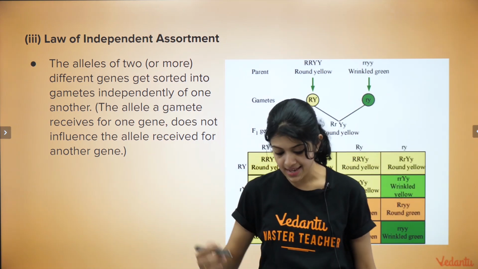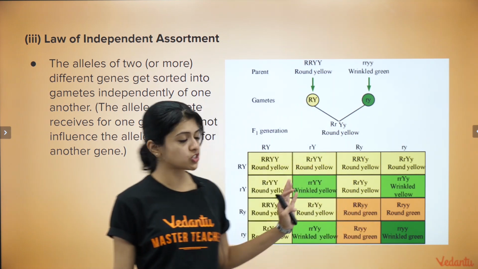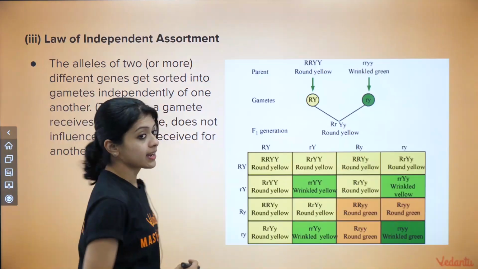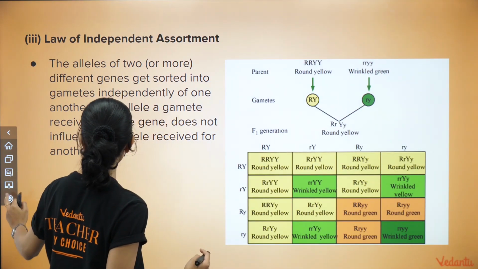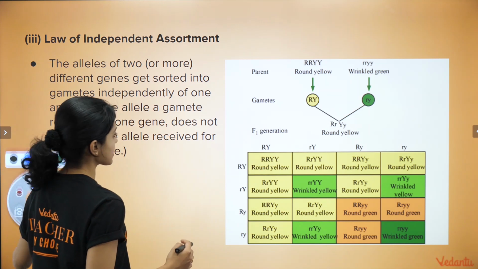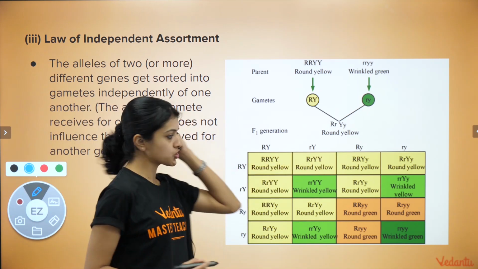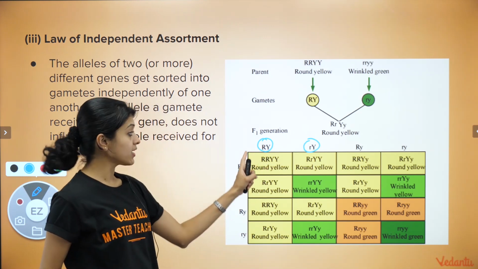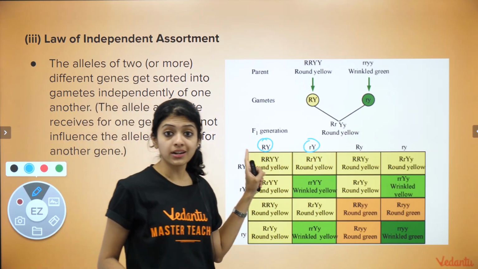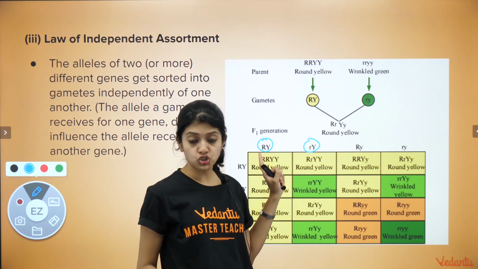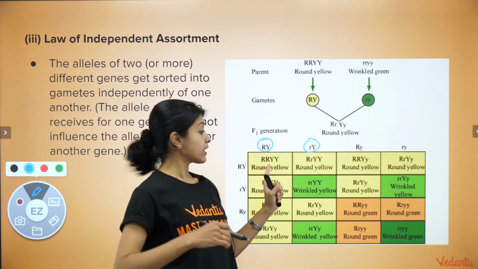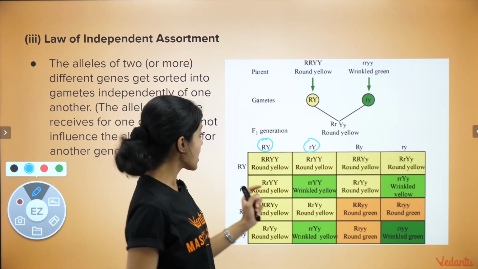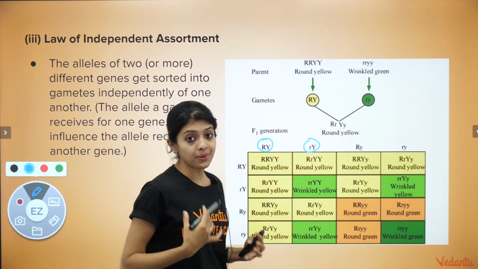In the example that we have just discussed, we have seen these different gametic combinations, right? Just because a gamete is receiving a dominant allele for the round or the shape gene doesn't mean that for the other gene also it will receive the dominant allele. There can be different combinations of them.